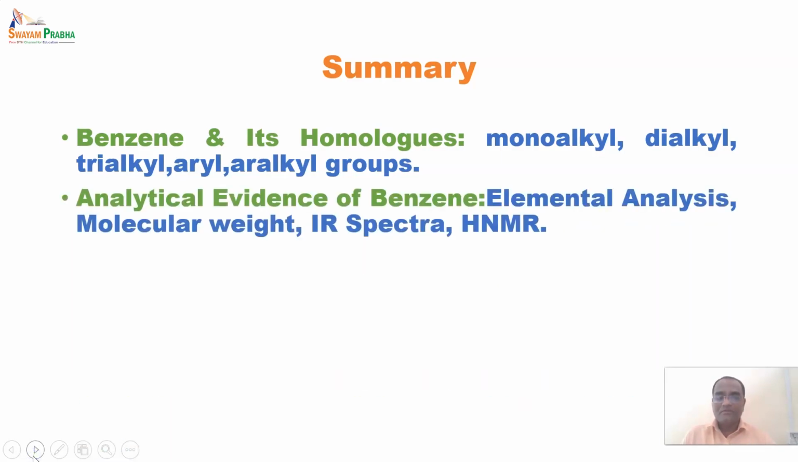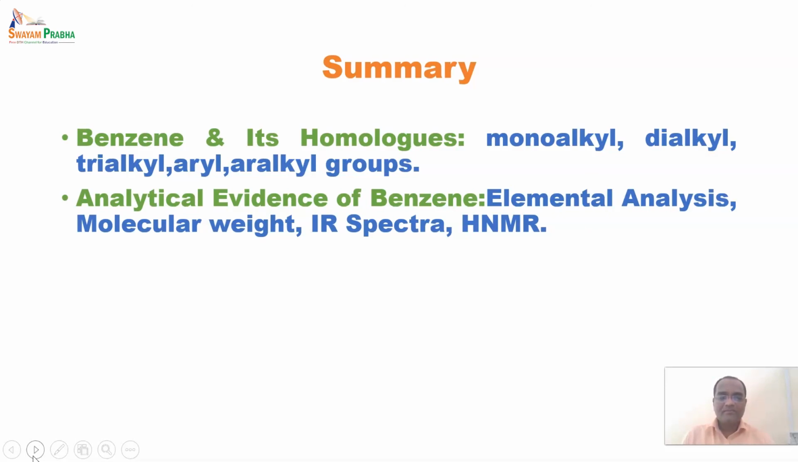After that we saw the evidences. The first evidence was analytical evidence, in which we saw elemental analysis. Elemental analysis shows that the number of carbons is 6 and the number of hydrogens is 6 in the case of benzene. And the molecular weight of benzene matches with the elemental analysis, that is the number of carbon and hydrogen. So it is almost 78.